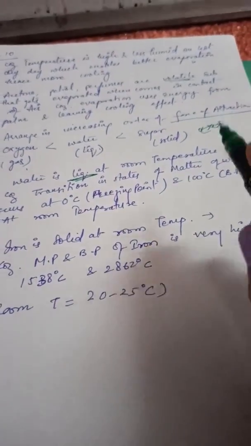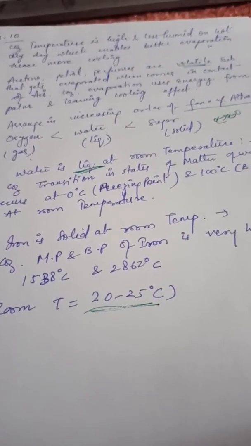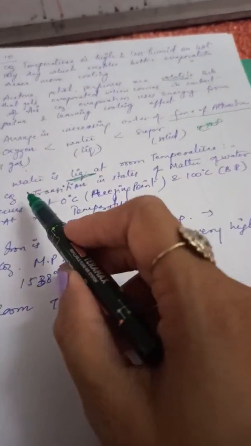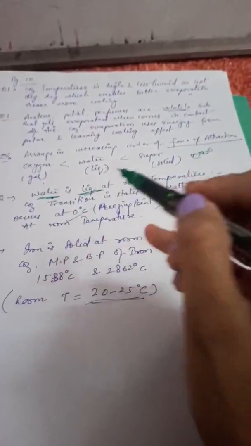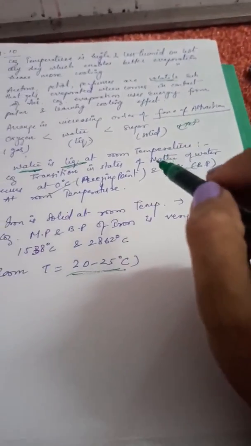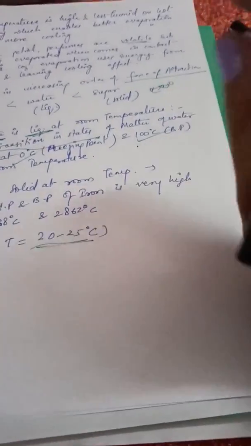Next question, water exists in a liquid form at room temperature. Generally room temperature is 20 to 25 degrees Celsius. Water converts states only at 0 degrees Celsius or at 100 degrees Celsius, right? So 0 degrees and 100 degrees are known as the transition points for water. So only when water reaches such a temperature will it convert its state.